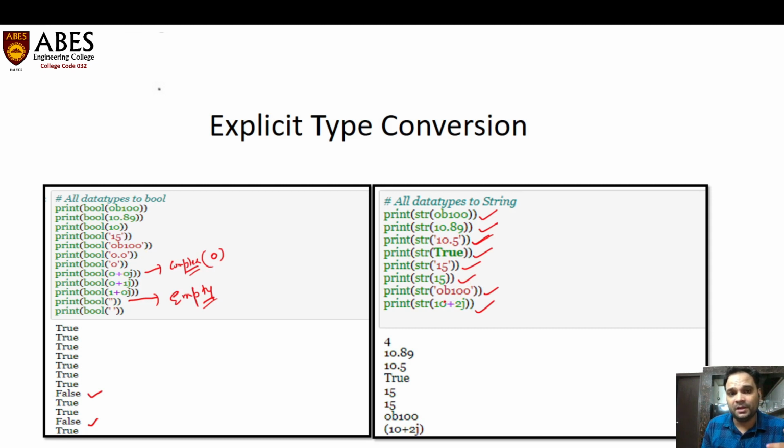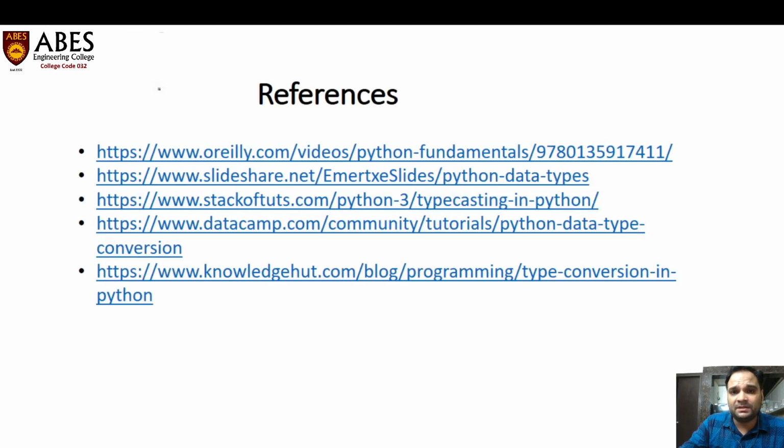So try by yourself, try to convert all data types to each other, then you will find a different way and different perspective of it, how many times we can convert and in how many ways we cannot. So these types of conversions are called explicit type conversion.